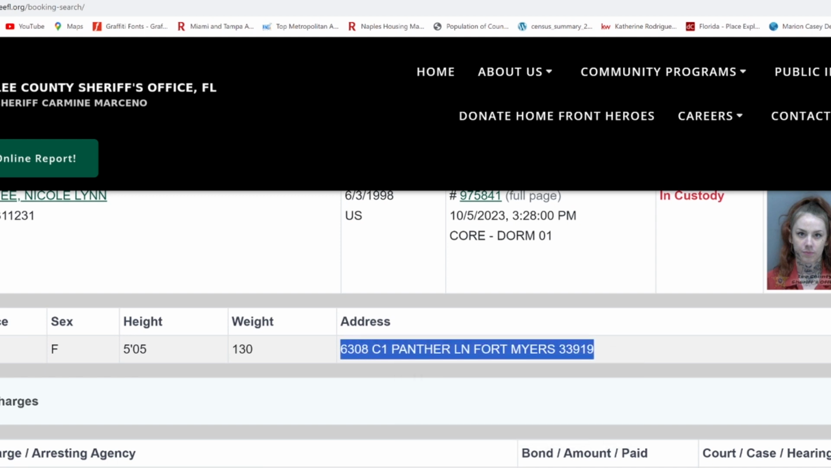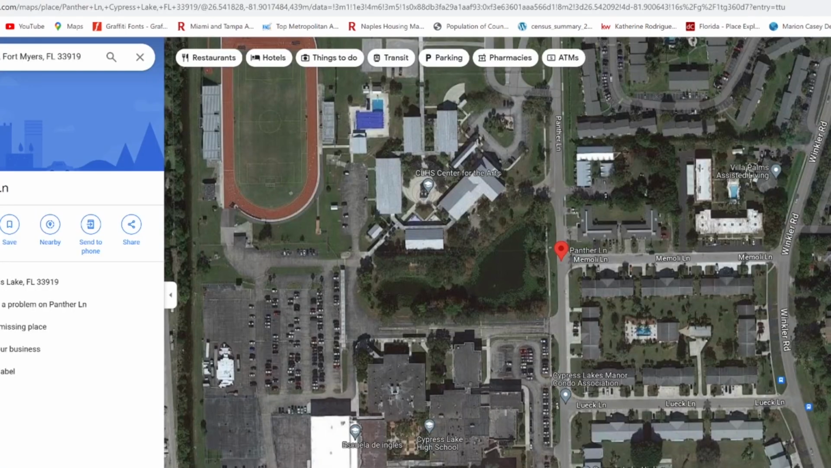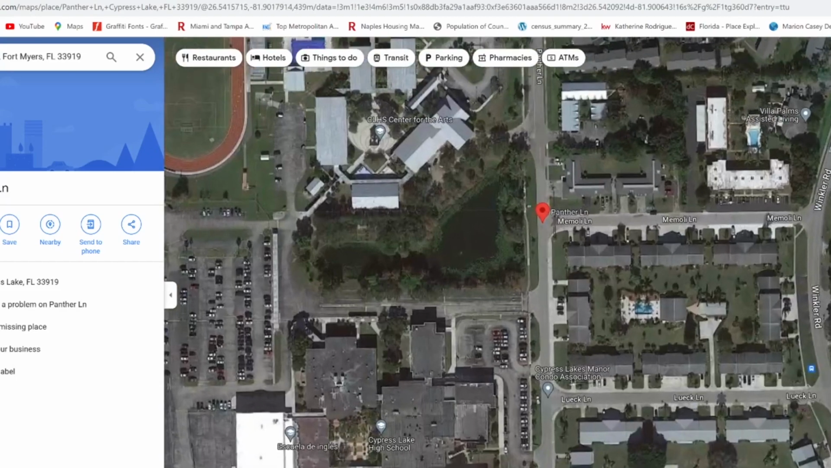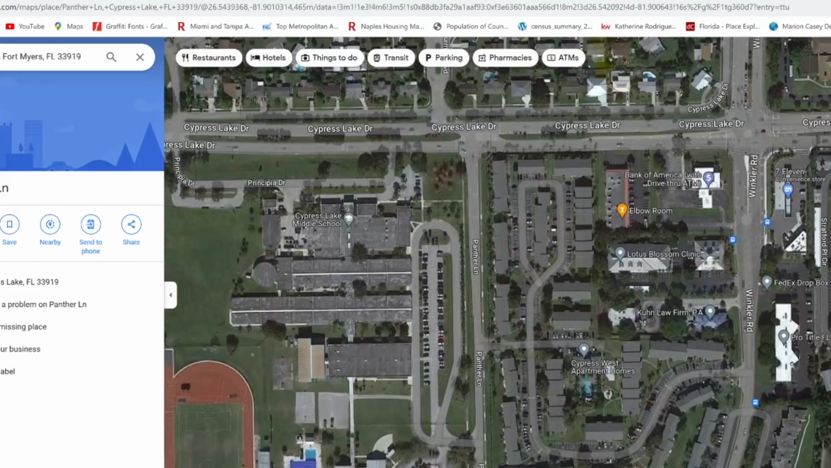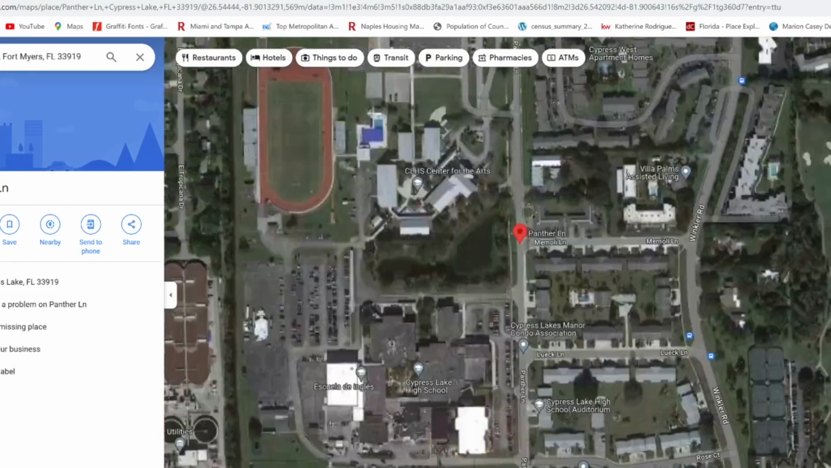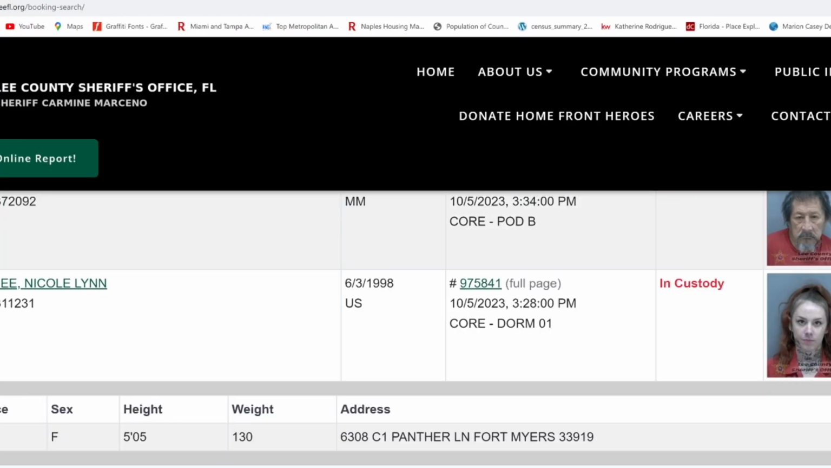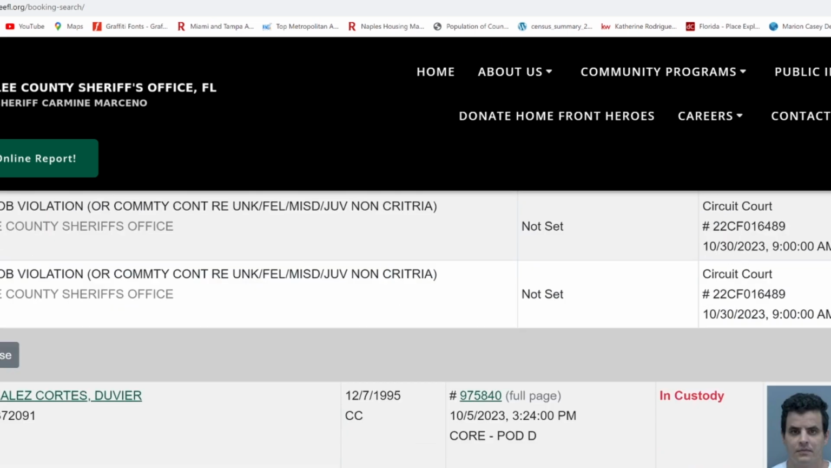Katie lived on this street, Panther Lane. Panther Lane is right across from the school. I know these apartments well. Katie's family lives here, so I know this street real well. It's not a bad area at all. Guys, if you're still single and you're looking for a good woman, she's in custody right now. All you got to do is go bail her out. Good luck with the rest.